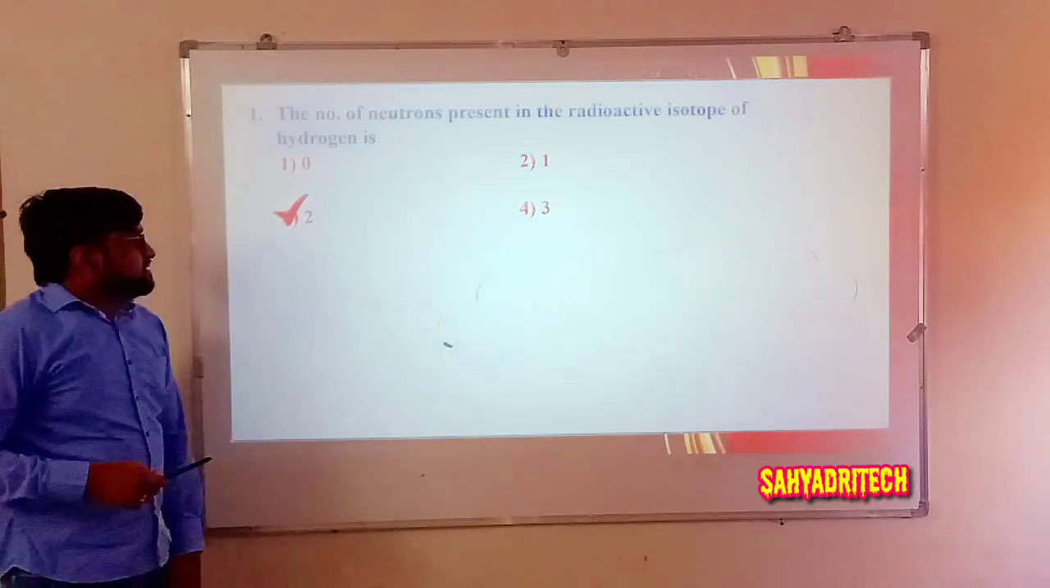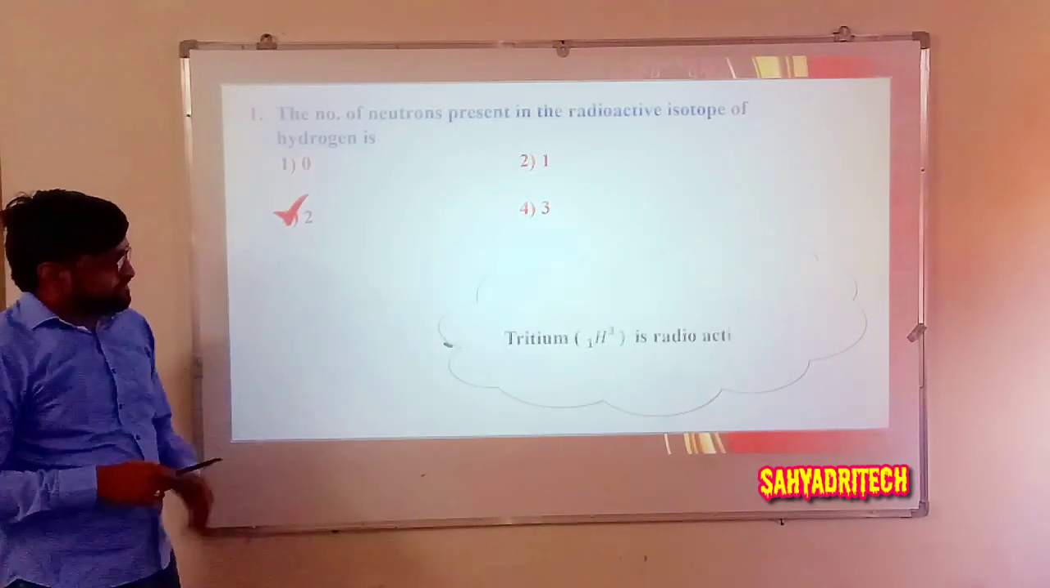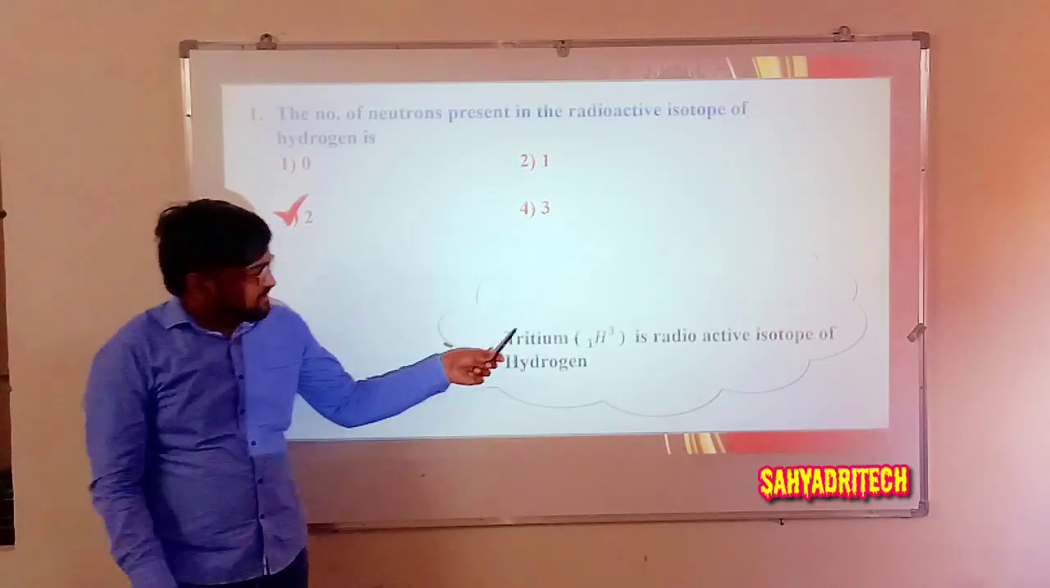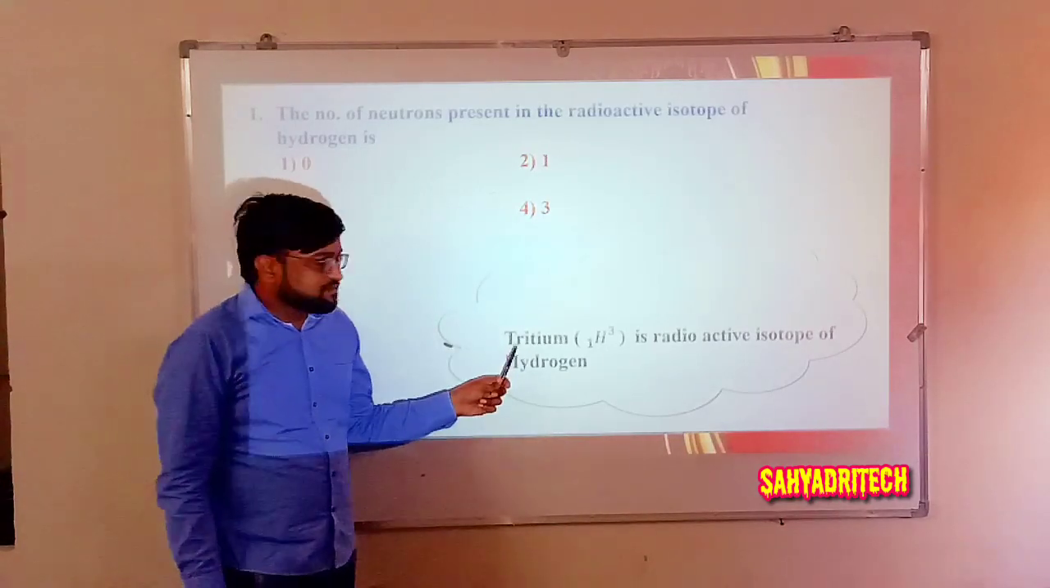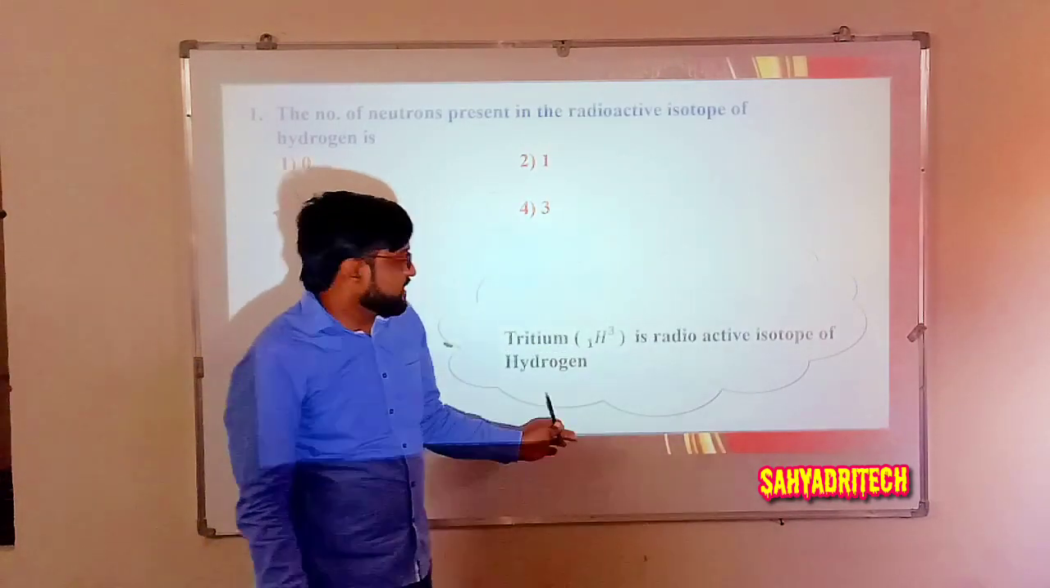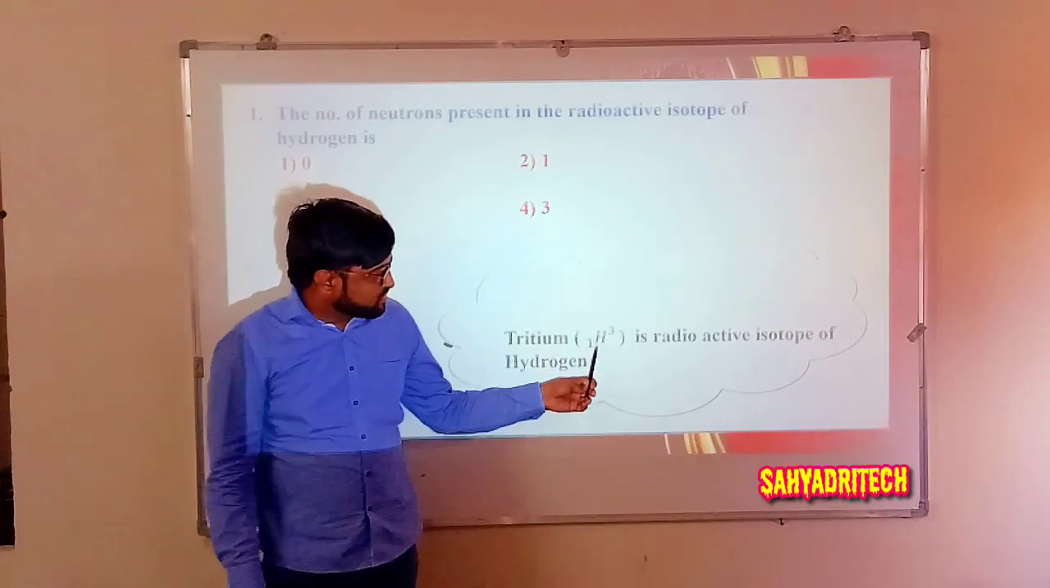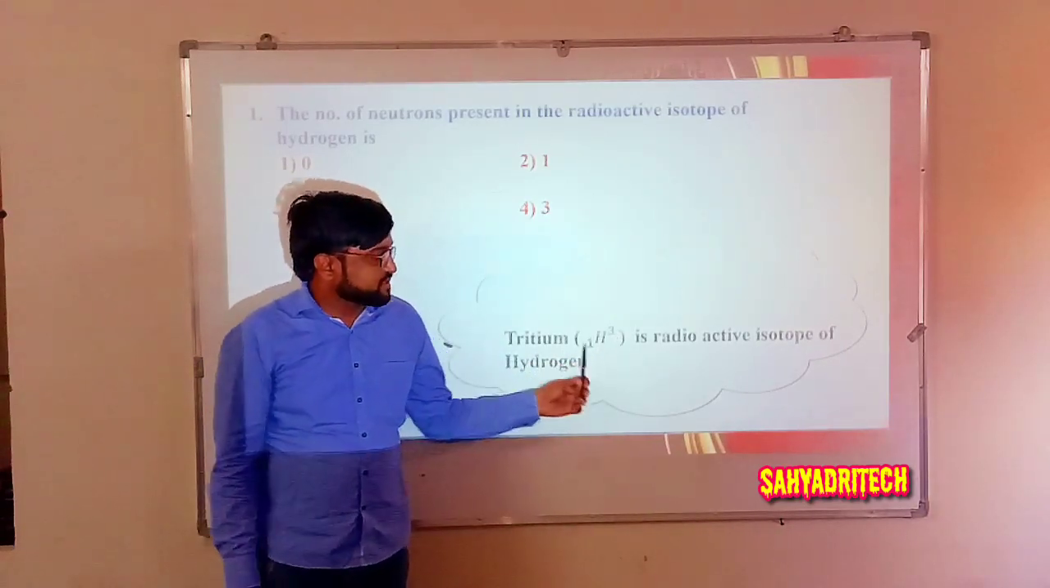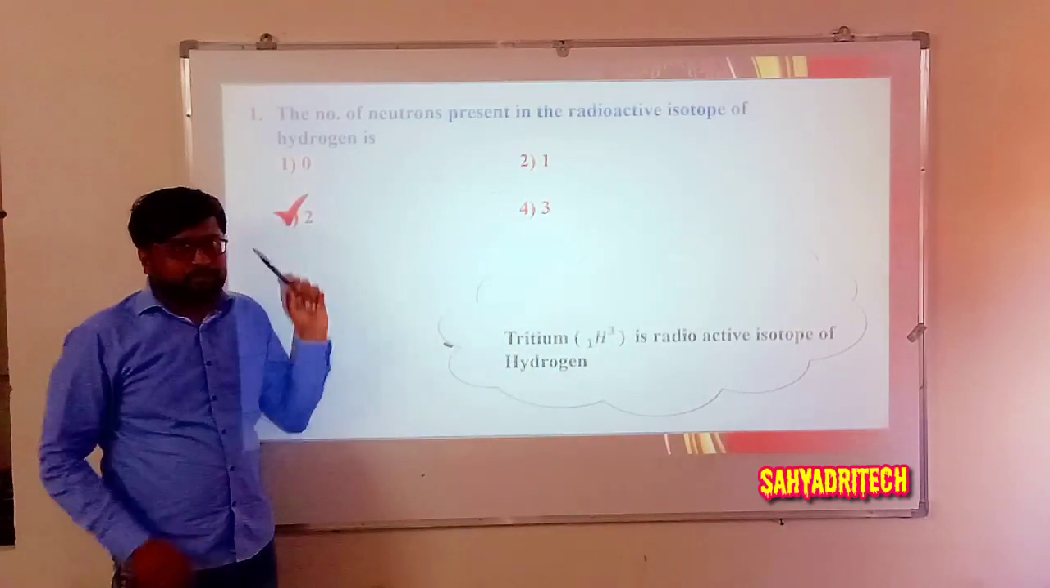Well, coming to the next question. As I said here, tritium is the radioactive isotope of hydrogen. What is it? 1H3. 3 minus 1. So the answer will be 2.